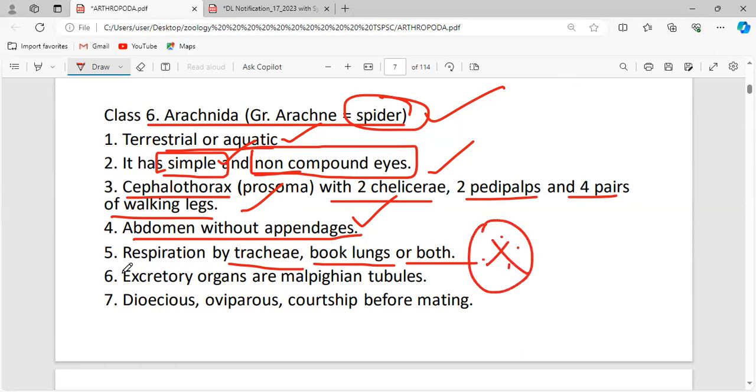Okay, and here we can find Malpighian tubules as their excretory organs. And here the arachnids are dioecious. Again, the sexes are separate. Oviparous, egg-laying animals, with courtship before mating.